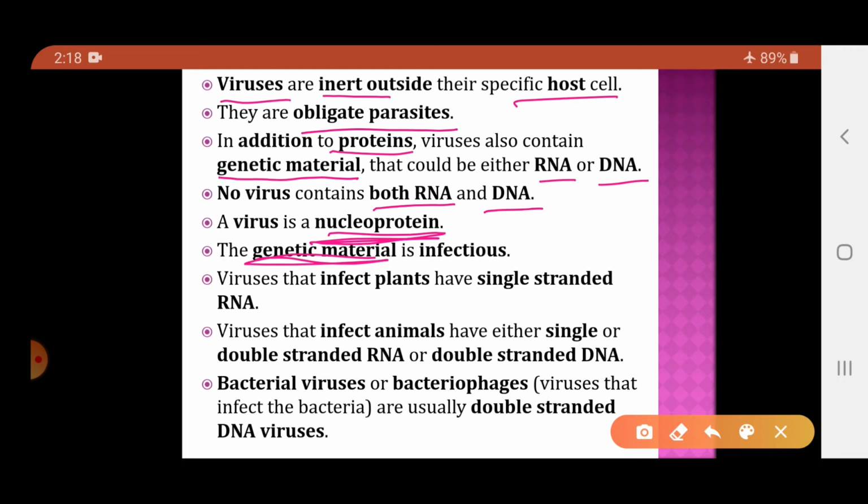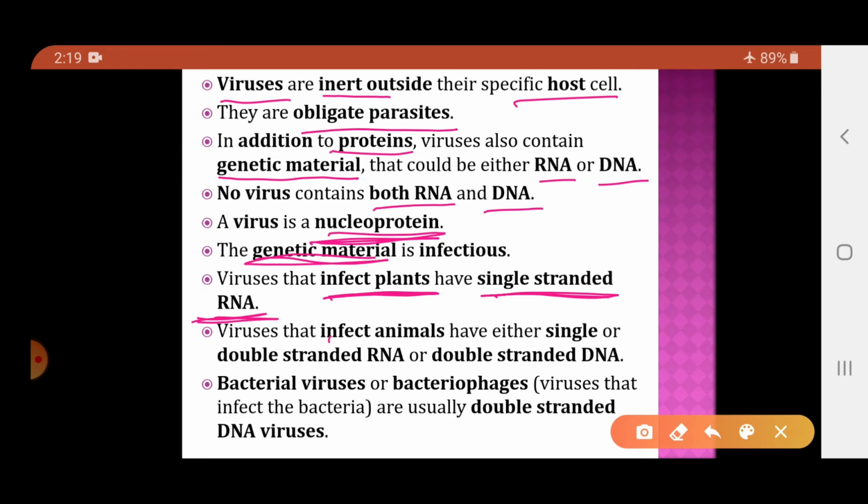Now, in viruses which infect plants, the genetic material is a single stranded RNA. So those viruses which damage plants, or which have plants as their host, have single stranded RNA as the genetic material.